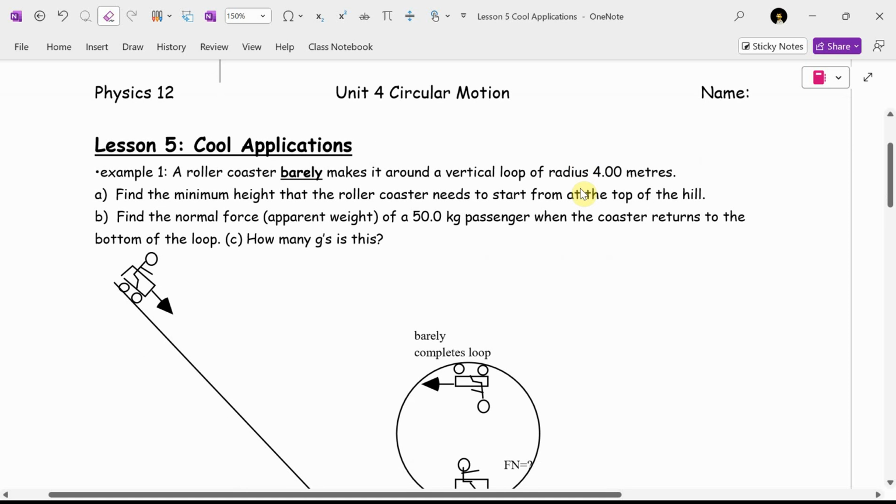If you've been on a roller coaster that has a loop, I guarantee it wasn't a circular loop, because circular loops would cause injury to most of us, and for some of us, it would be terminal. Read along with me. It says this, example one.